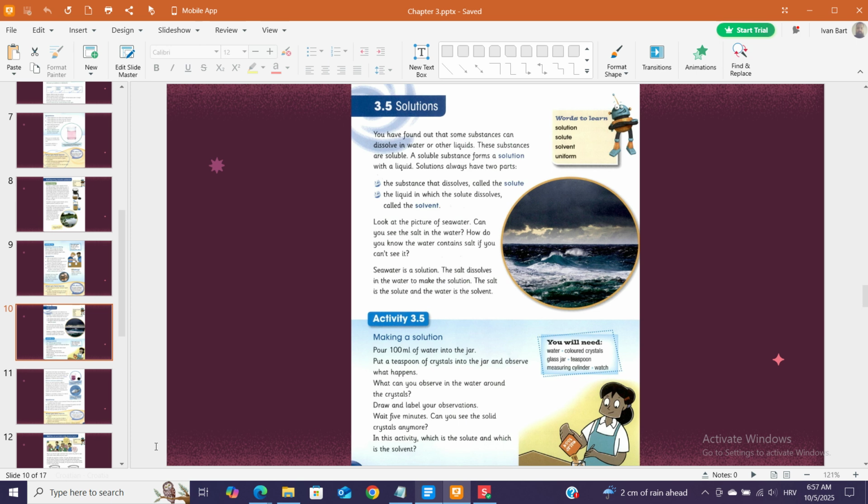The salt dissolves in the water to make the solution. The salt is the solute and the water is the solvent. Words to learn: solution, solute, solvent, uniform.